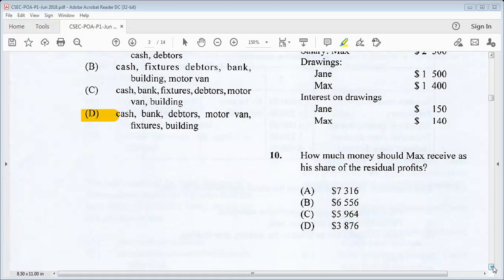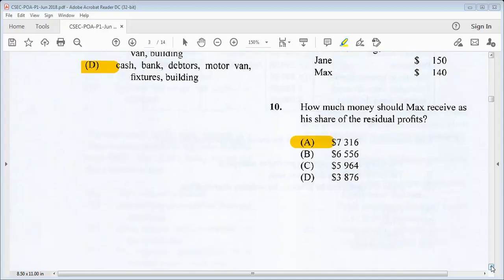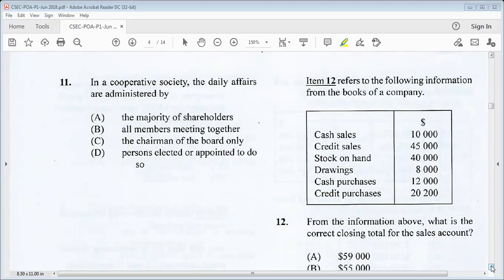Well, I'm going to allow you to work this one out, but your answer should be A, 7,360. Let's go on to number 11.